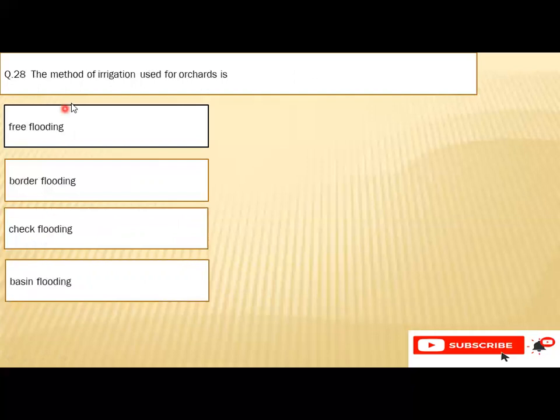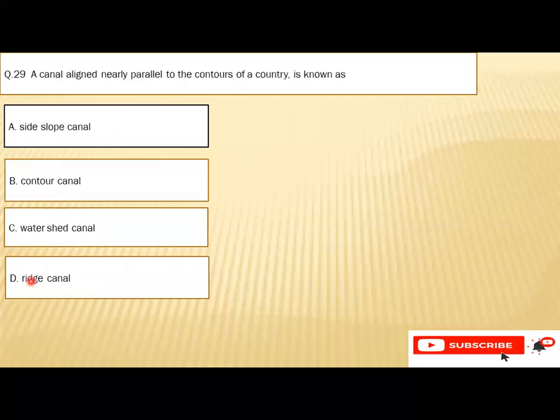Question number 28: the method of irrigation used for orchard is A. Free flooding, B. Border flooding, C. Check flooding, or D. Basin flooding. So the right option is D, that is basin flooding. Question number 29: a canal aligned nearly parallel to the contour of the country is known as A. Side slope canal, B. Contour canal, C. Watershed canal, or D. Ridge canal.